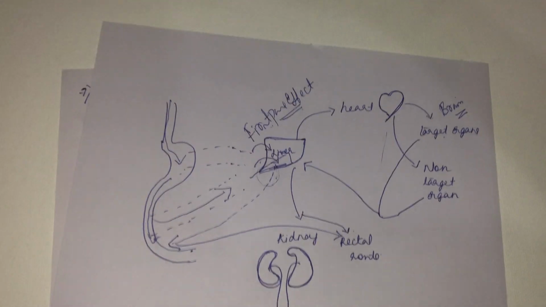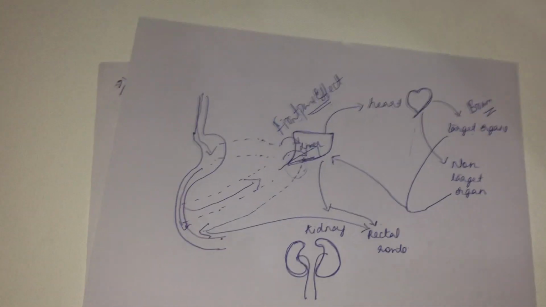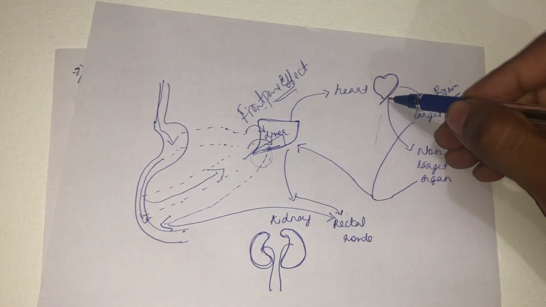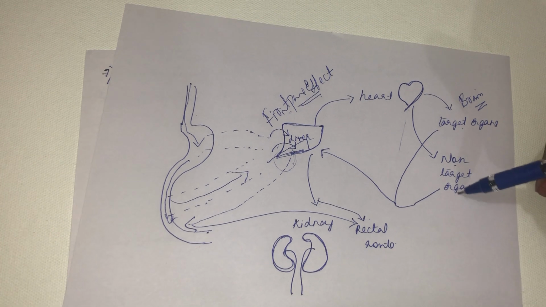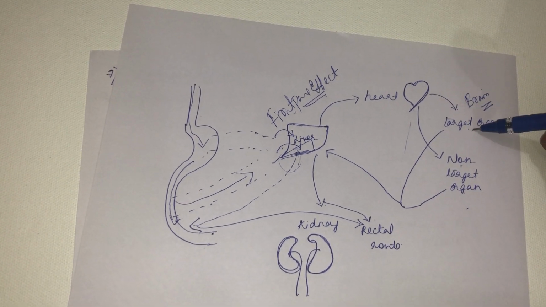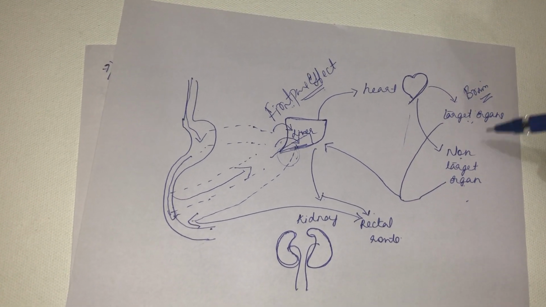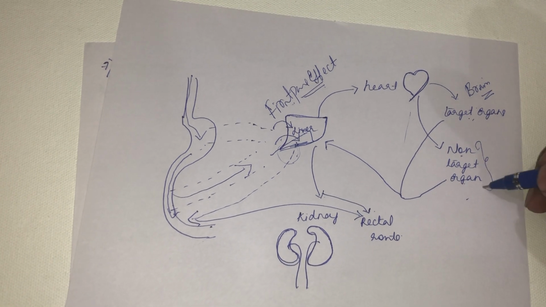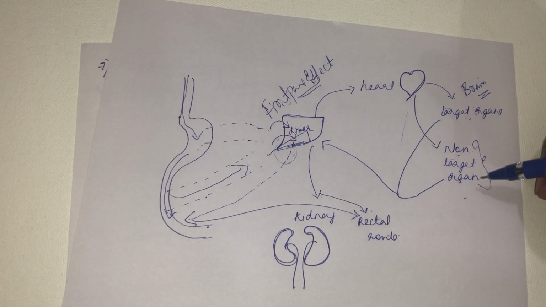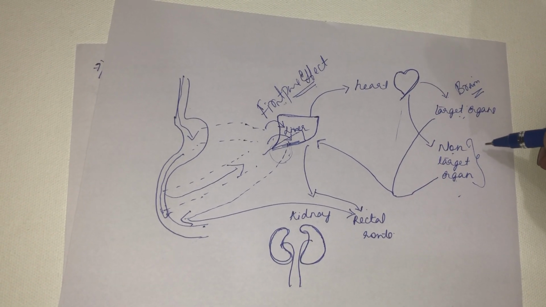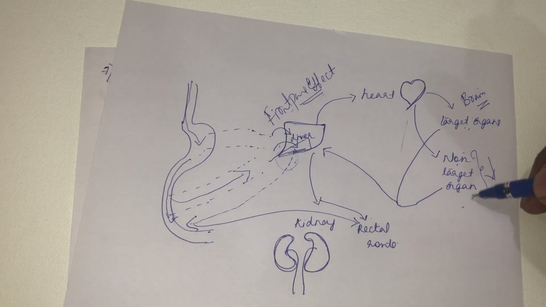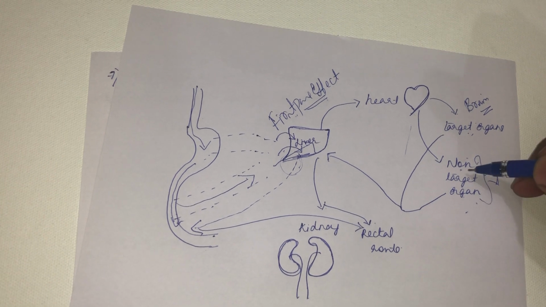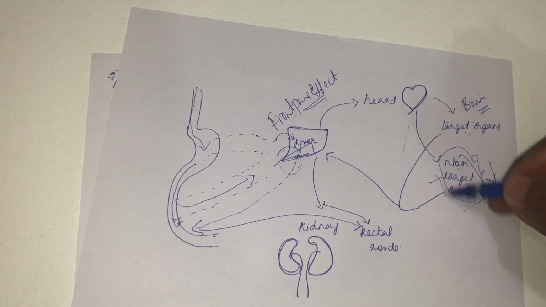And apart from the target organ, see, paracetamol does not only go to the brain. Since the blood is pumped into other tissues also, it will go into other non-target tissues also. Whereas in target tissues, it will do its duty. And in other non-target organs, if there is any pain, for example in skeletal muscle, it will alleviate the pain in the skeletal muscle. So from the brain and from the non-target organs, it will do its duty, or it won't do its duty, it will just visit the non-target organ.